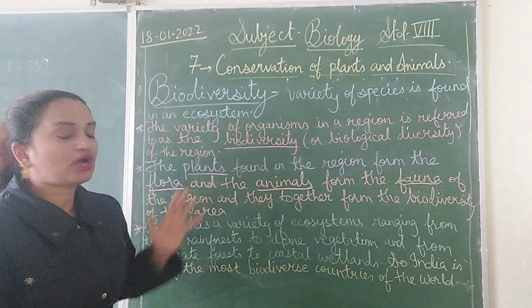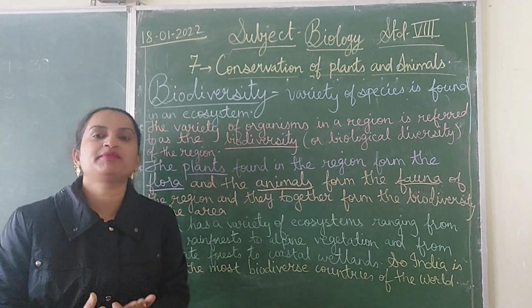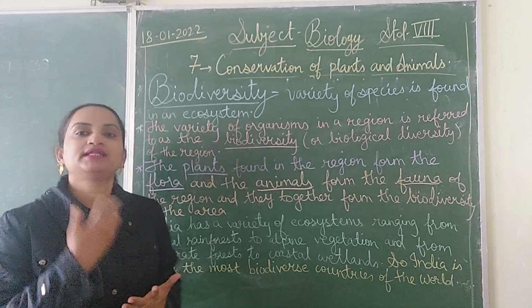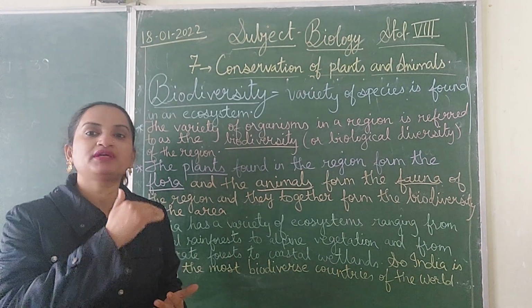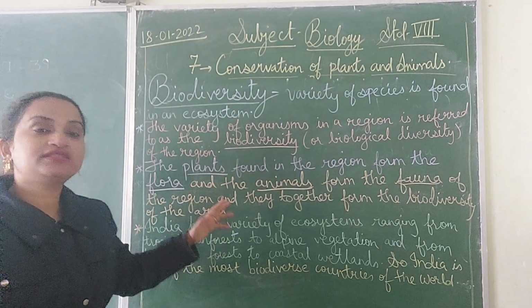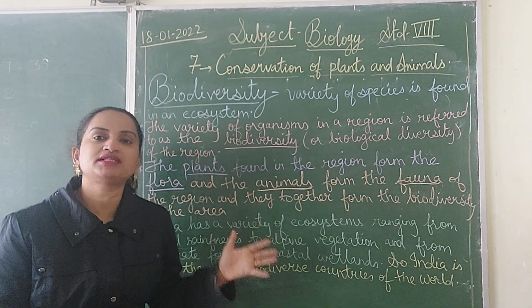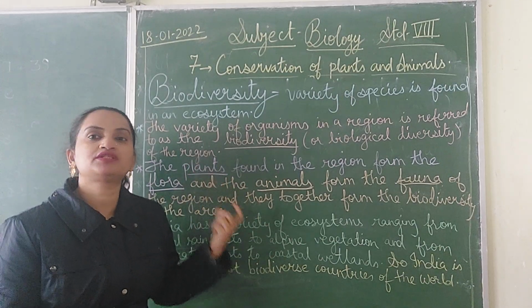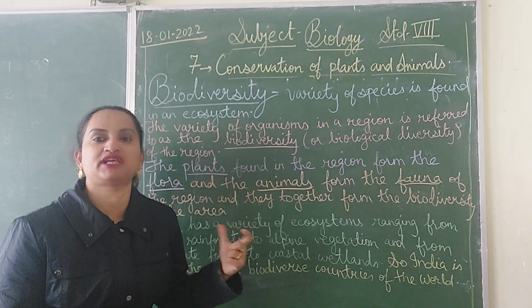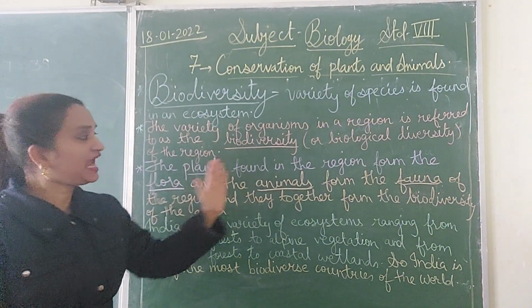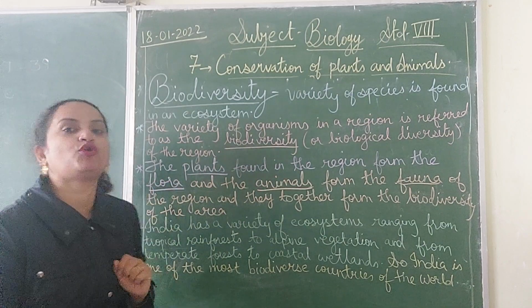So again, as we have studied many terms like environment, ecosystem, species, there are more terms in this chapter that you should be able to understand very well. Okay, and these terms are very important in biology and you will be using them in the higher classes also. So these terms will be used frequently and you should be able to understand them. Now, the plants found in the region form the flora.